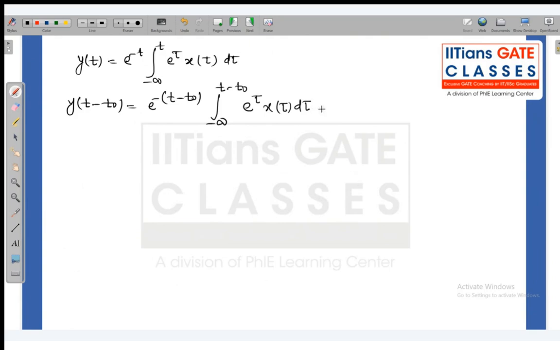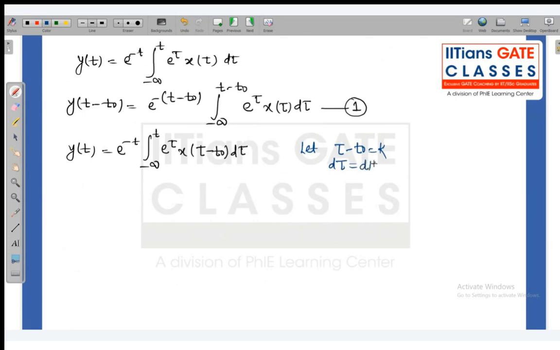Put this as equation number 1. Now let's delay the input: y of t is equal to e to the power minus t times the integration from minus infinity to t of e to the power tau x of tau minus t naught d tau. Here let tau minus t naught equal k, so d tau is equal to dk. What about the limits? When tau is equal to minus infinity, k is equal to minus infinity.